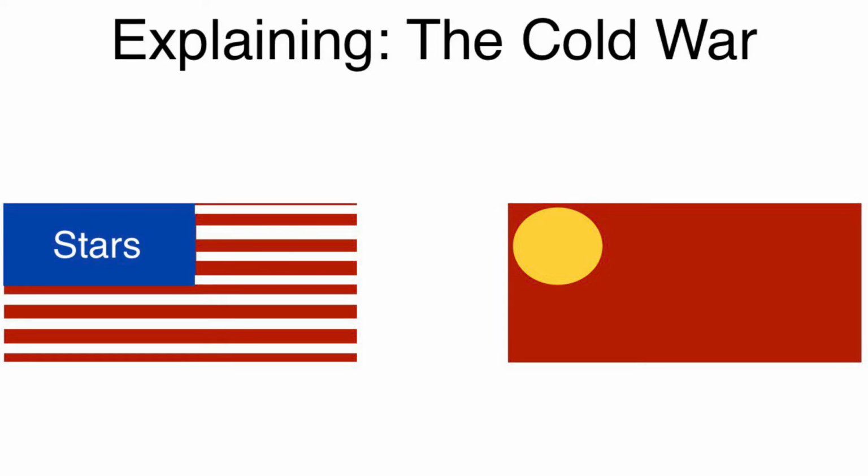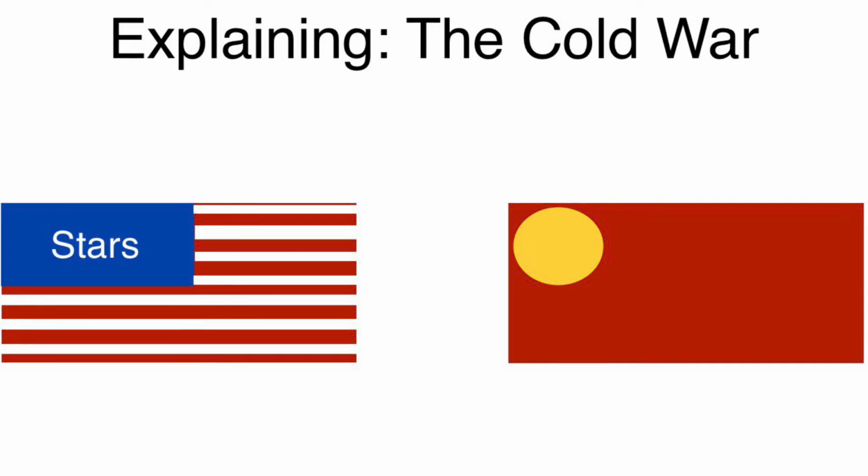However, the world would become shocked when on August 29, 1949, the Soviets would test their first nuclear bomb. The United States was no longer the only country with nuclear bombs. And to make things even worse, on December 7, 1949, the Chinese Civil War would come to an end, and sadly for the U.S., the Communists would come out on top. Then, not long after, in 1950, the Korean War would break out between Communist North Korea and anti-Communist South Korea.